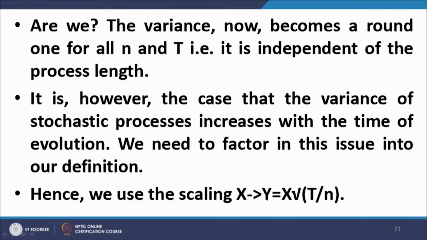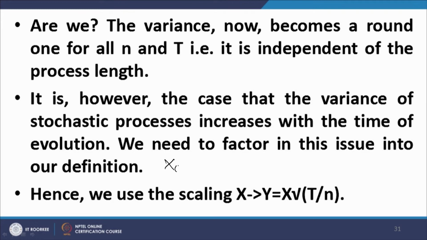Why not? Because now the variance becomes a round figure of 1 for all n, and therefore it is independent of the process length, which is also not acceptable. It is empirically found that most stochastic systems show linear scaling of variance with respect to time. As time increases, variance increases.